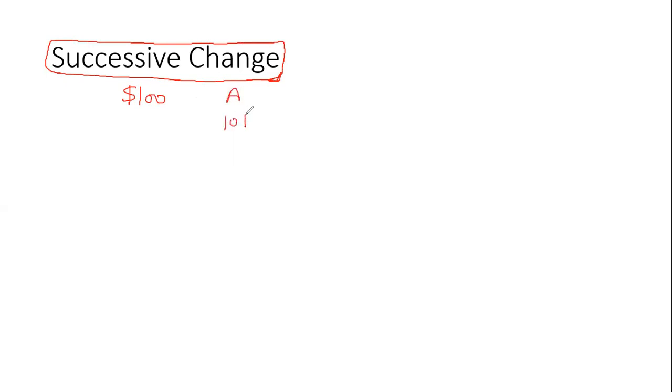Now guys, moving on to the next formula, that's successive change. It's a very, very important formula in percentage. Let's understand the significance of this formula, and then we'll talk about the direct formula that we have for successive change. For example, let's say you want to buy a branded shirt that costs $100. You go to shop A, you get a discount of 10%, and then you negotiate further and get an additional discount of 20%.